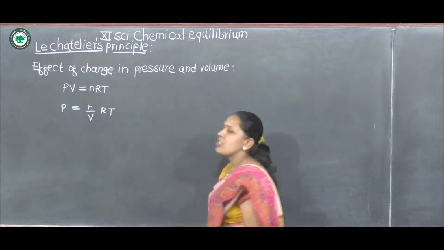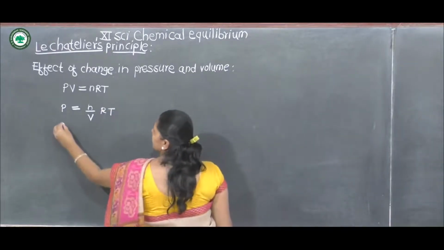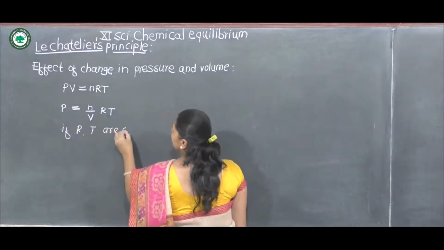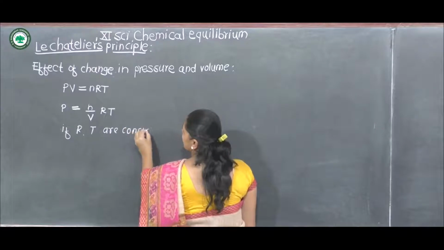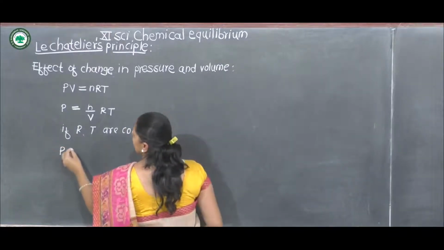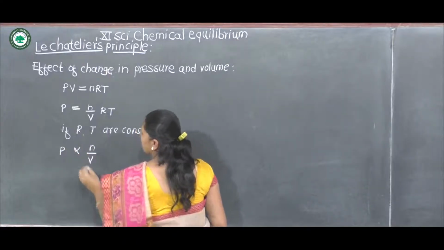In this equation, if R and T are constants, then the above equation becomes P is directly proportional to n/V.